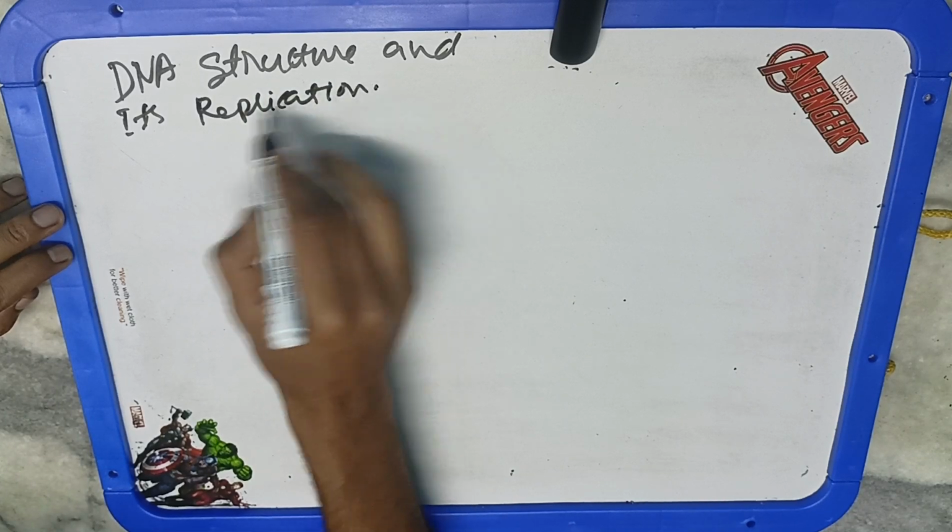First of all, we have to understand the DNA structure: what is DNA, what it is made up of, and how DNA is known to be a genetic material, why DNA is the genetic material. So we will know all these things in this particular video. Okay, so we'll start with the DNA structure.